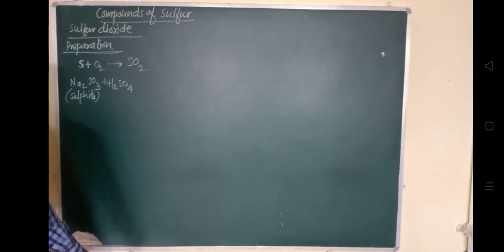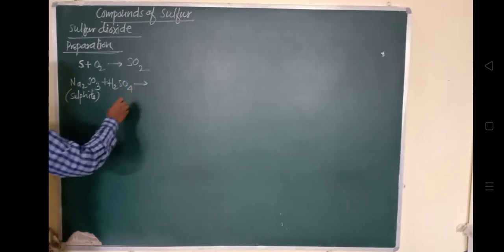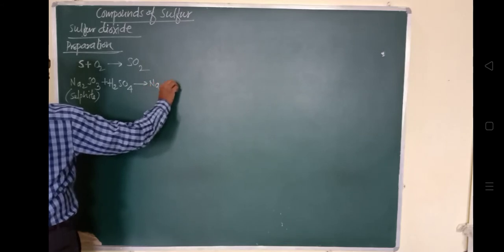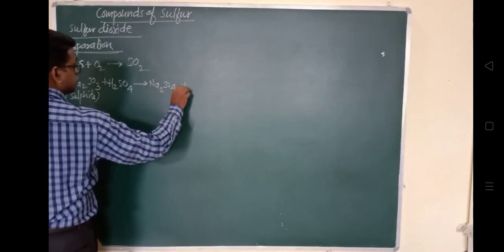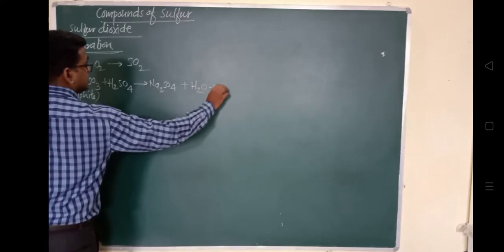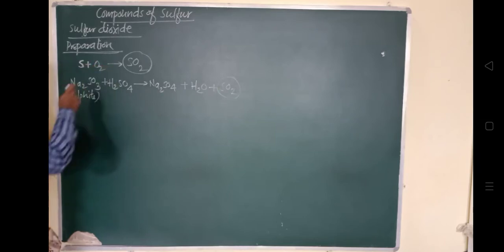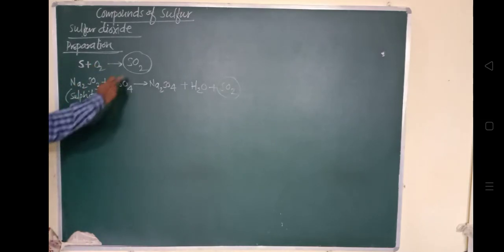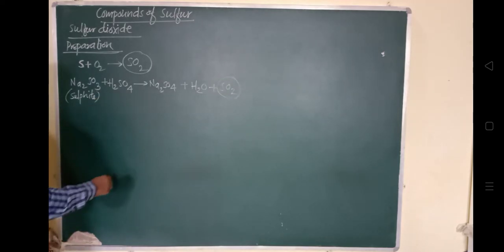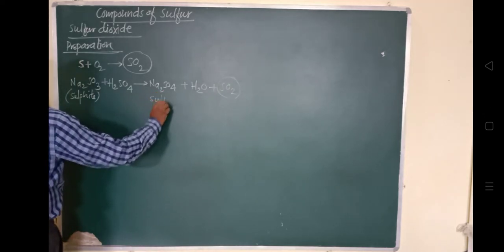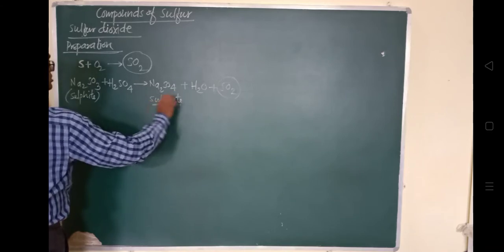It gives rise to the sulfate, that is Na2SO4, plus H2O plus SO2. So in this way it can be prepared in the laboratory. By burning sulfur in the presence of oxygen, it produces sulfur dioxide. By treating sodium sulfite with H2SO4, it gives rise to the sulfate, and this is the SO2 gas, sulfur dioxide gas.